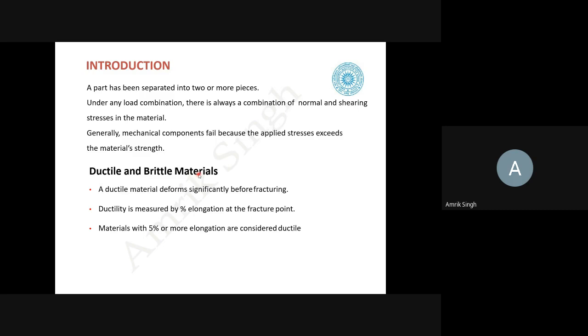Ductile material deforms significantly before fracturing. Okay, so it gives an indication that the material is going to fracture. It is measured by the percentage elongation at the fracture point. If the material has a percentage elongation of more than 5%, then the failure is considered to be ductile.